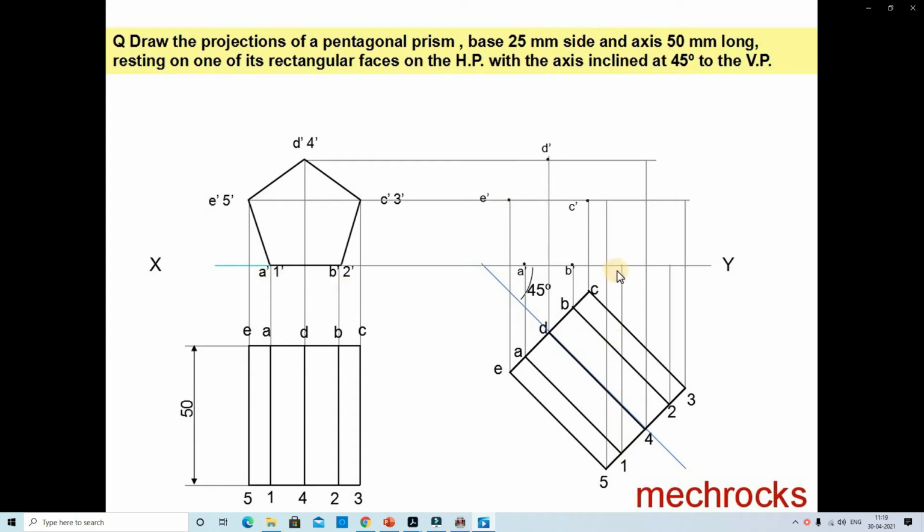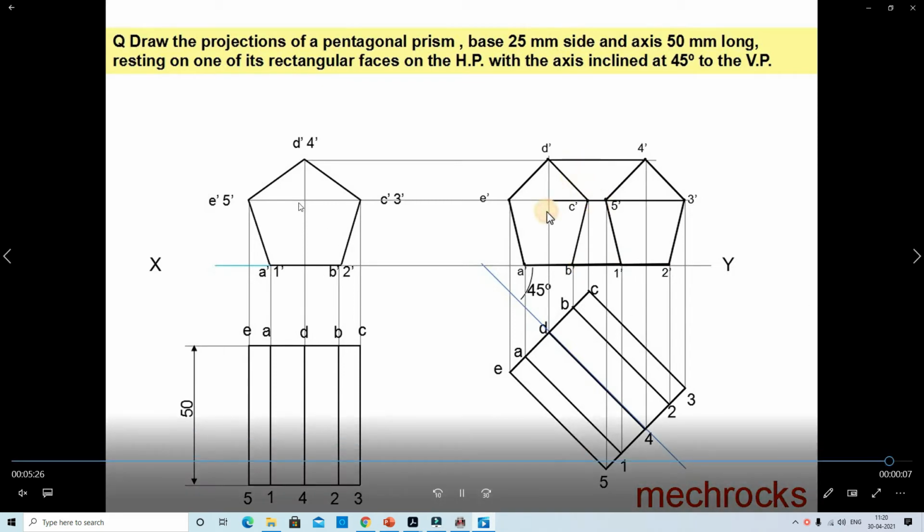Here also 1, 2, 5, 3 are the middle corners, and 4 is the center. Now we join each side with the help of the scale. This is the pentagon, the projection of the axis inclined to VP.